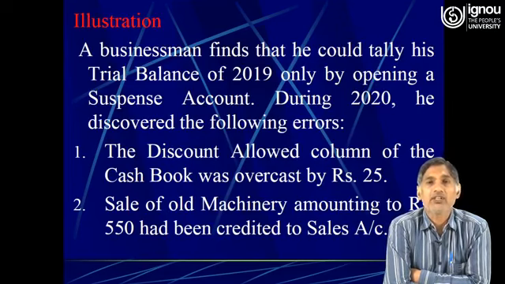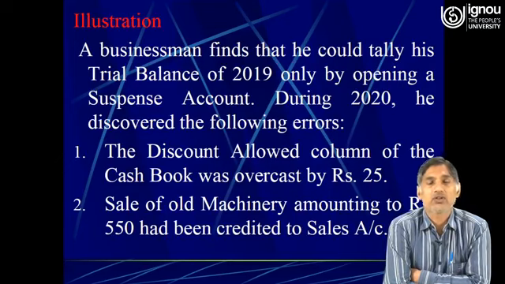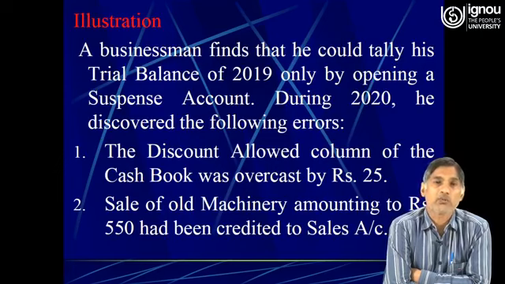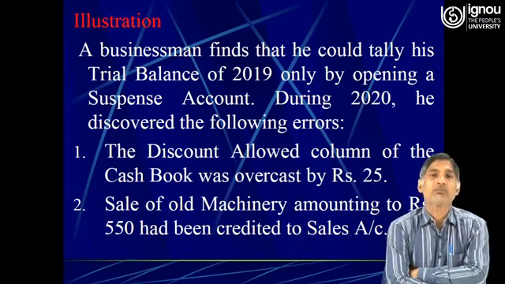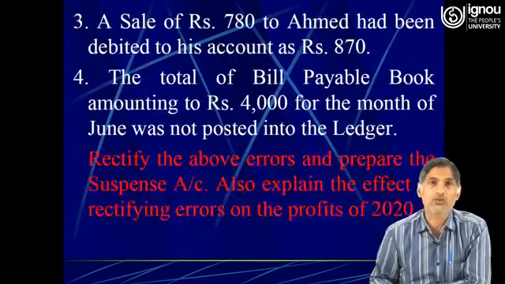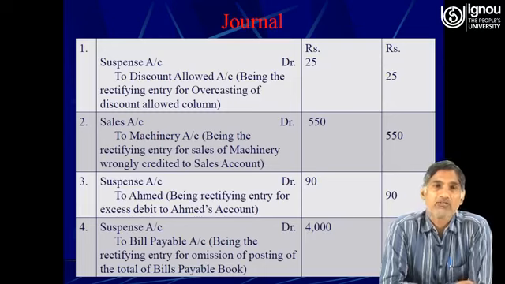Here we need to credit the discount allowed, because in order to nullify the effect we will have to credit the discount allowed. Therefore, the suspense account will automatically be debited. So the first rectifying journal entry must be suspense account debit to discount allowed 25.